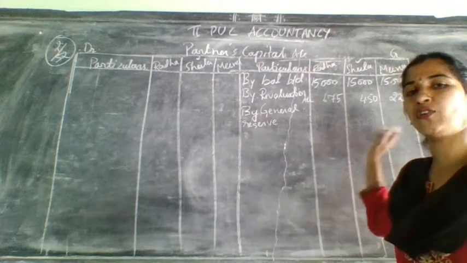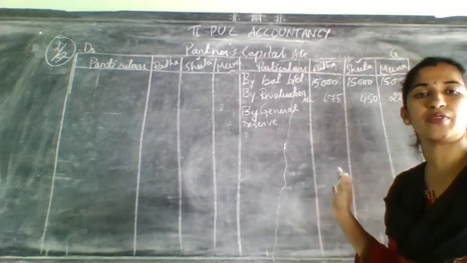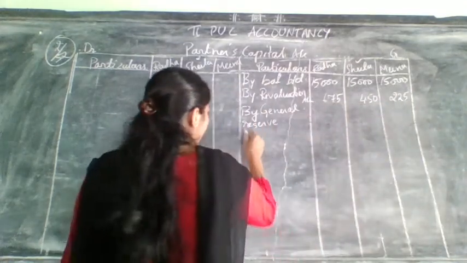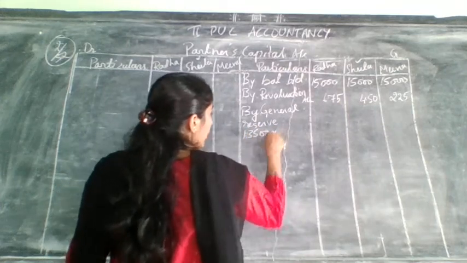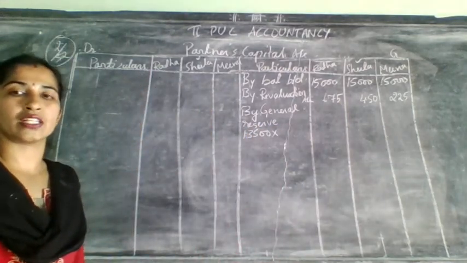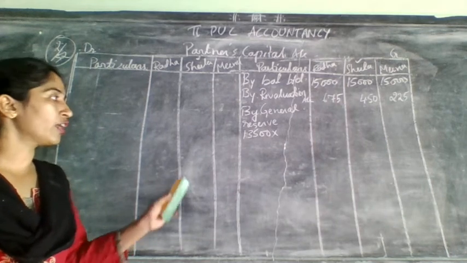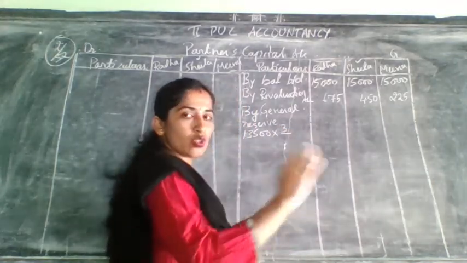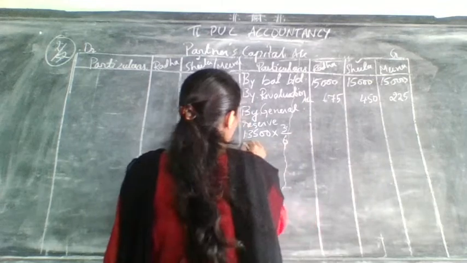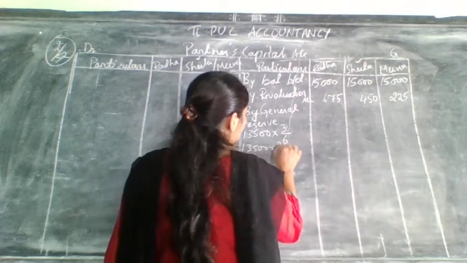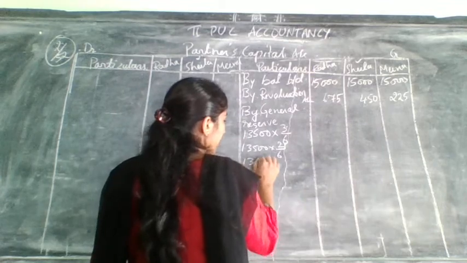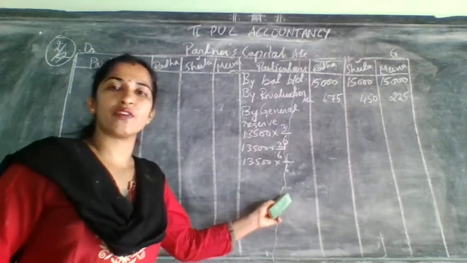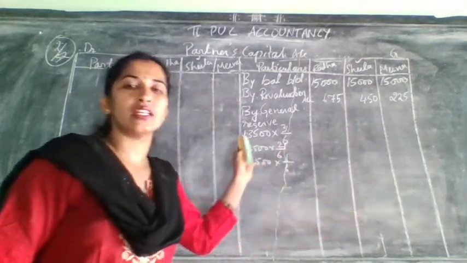After writing general reserve, what you need to do? That 13,500 you can't give for one, because this is a partnership firm. Here not one person is entitled for that. All are eligible, all are entitled for that. That's why you need to distribute that general reserve to all the three partners. In which ratio you are going to distribute? You are going to distribute in their old ratio. What is their old ratio? 3:2:1. That is 3/6, and 13,500 into 2/6, and one more last person 13,500 into 1/6.